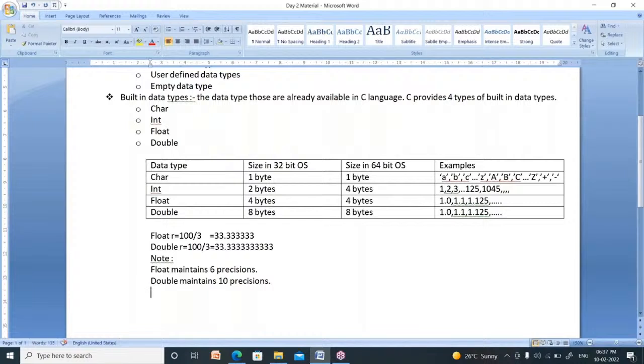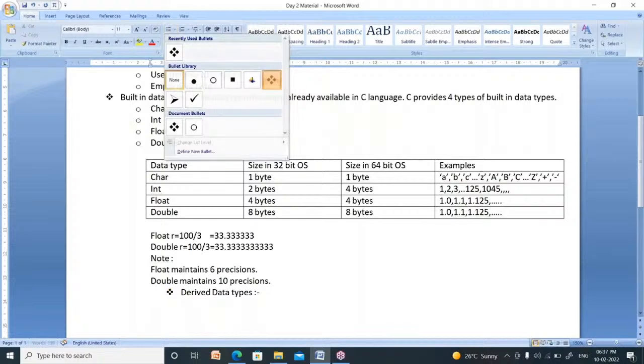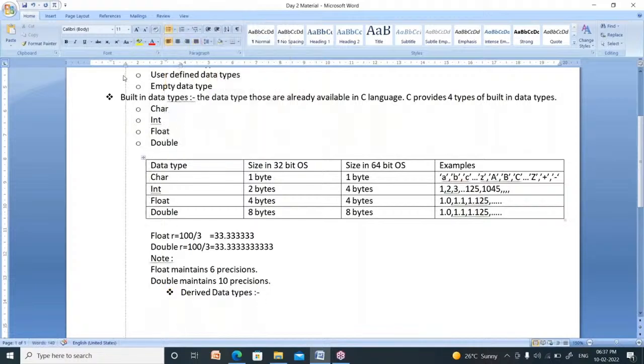What about the second kind of data type? That is known as derived data types. Now what is a derived data type? A derived data type is a data type which is created by using the built-in data types. The data types created or developed by using these 4, char, int, float, double, are called derived data types.